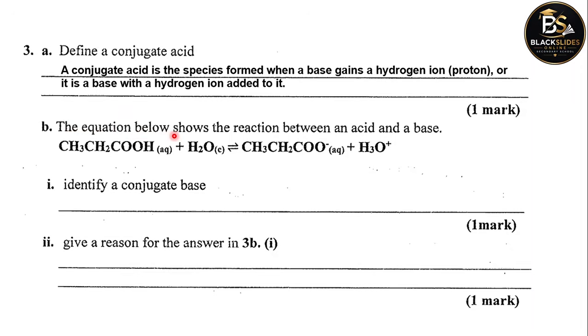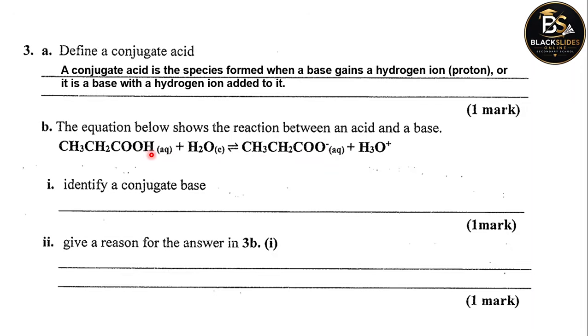The equation below shows the reaction between an acid and a base. We can tell from the equation what's going on here. This is propanoic acid, I guess. Yes, it's propanoic acid reacting with water to form a propanoate ion. This one is called propanoate ion, and a hydronium ion.